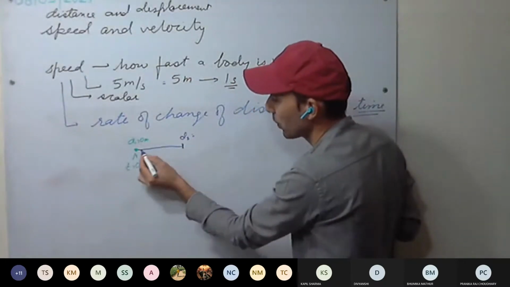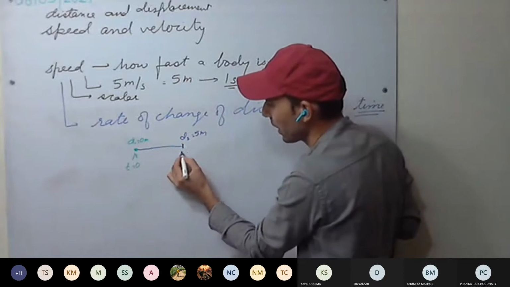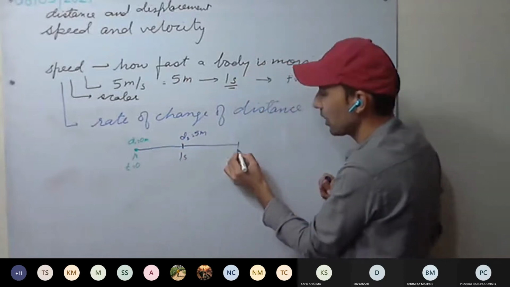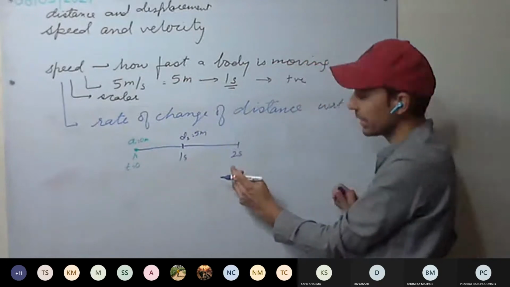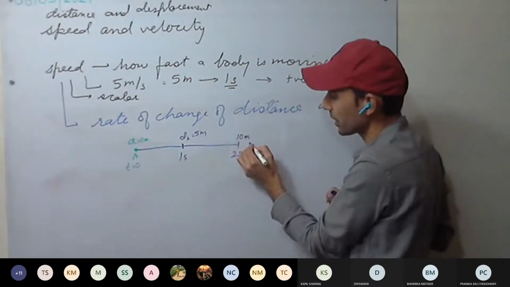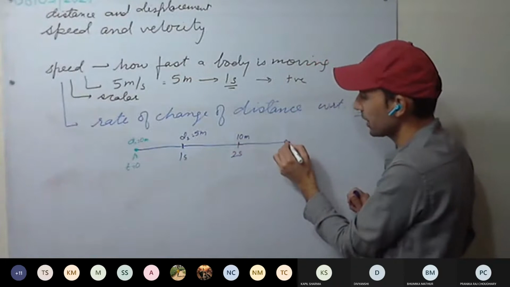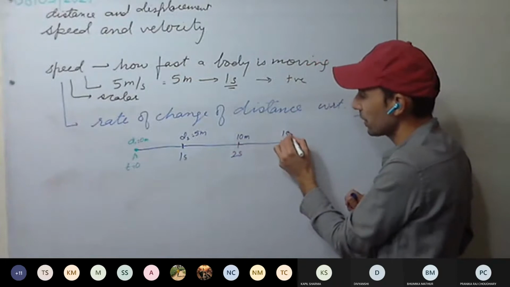So distance covered is how much? It is 5 meter. And after 1 second, again after 2 seconds, that is from here, 1 second passed, it was at 10 meter. Again, 3 seconds, it was at 15 meter.